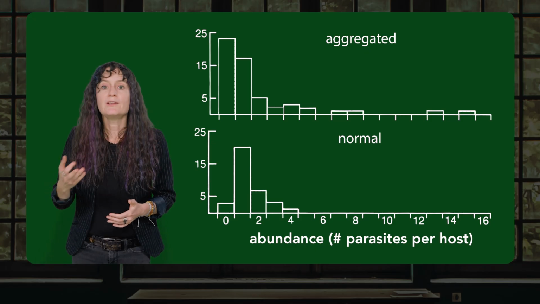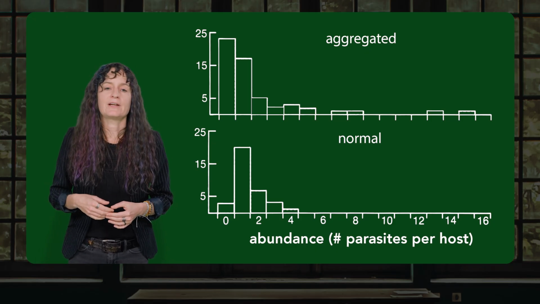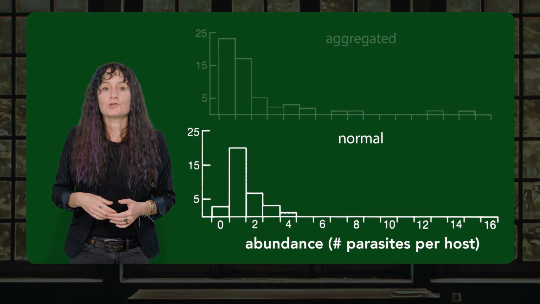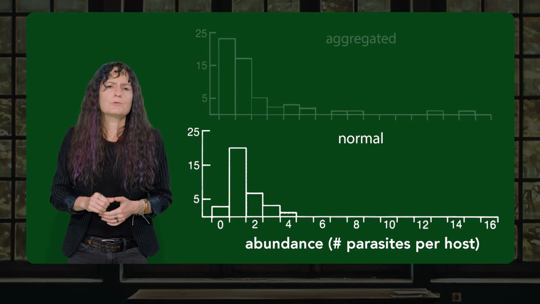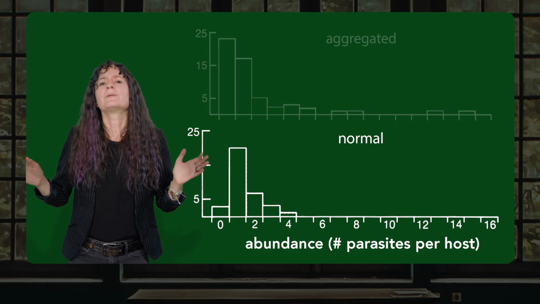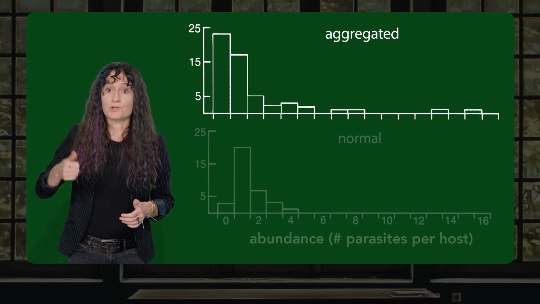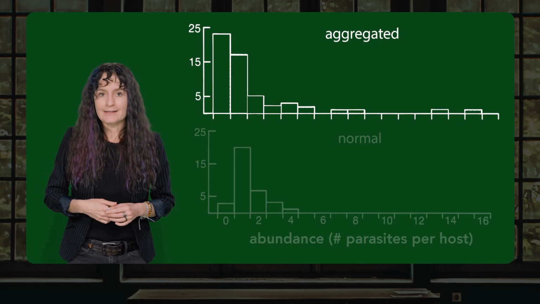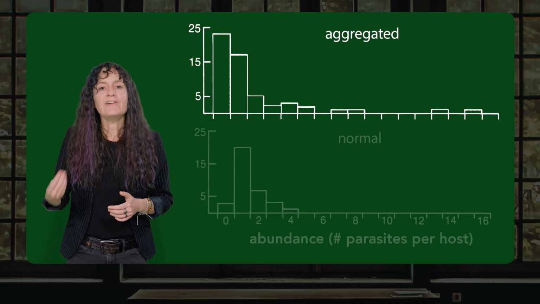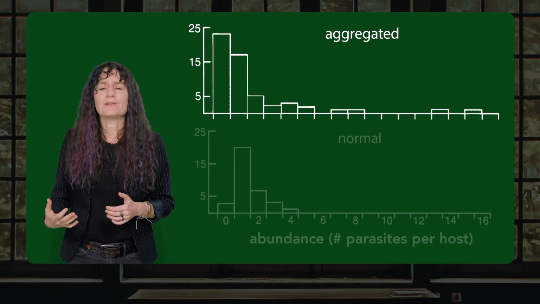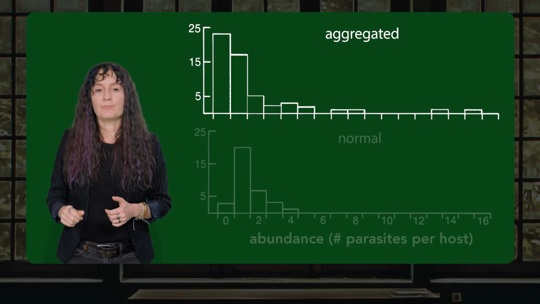For example, for 25 hosts, 0 parasites were found. In 15 hosts, 1 parasite was found. The bottom plot shows a regular or normal distribution. Normal distributions or bell curves are rarely observed in populations of parasites. Instead, what we often see is the upper distribution, which is called an aggregated distribution. In an aggregated distribution, the vast majority of hosts have 0 parasites, and then there are just a couple of hosts that have really heavy parasite burdens.